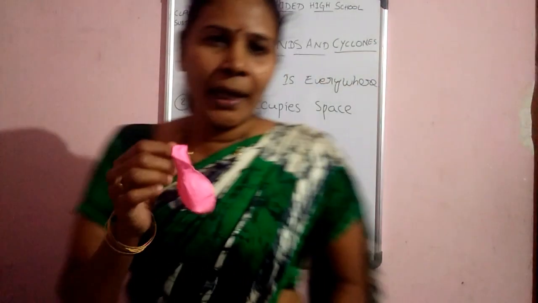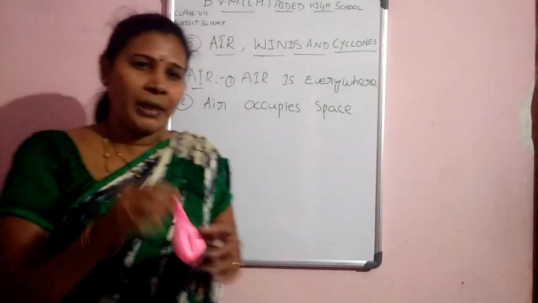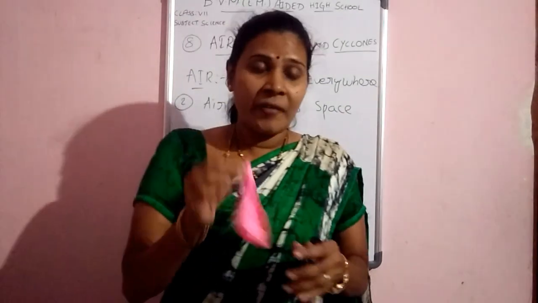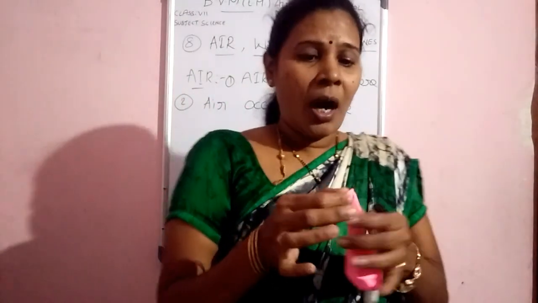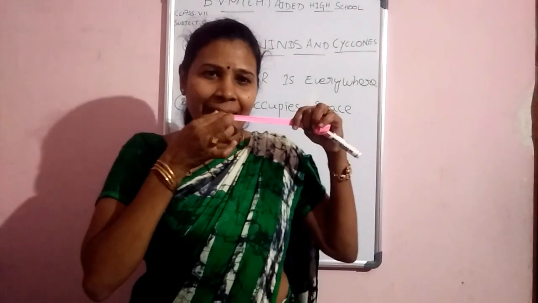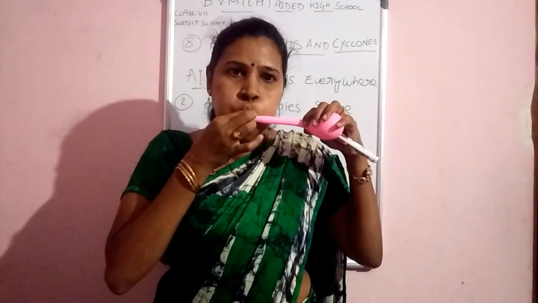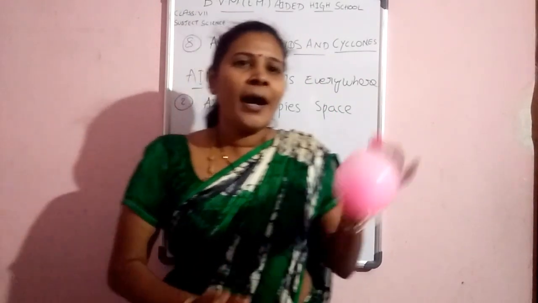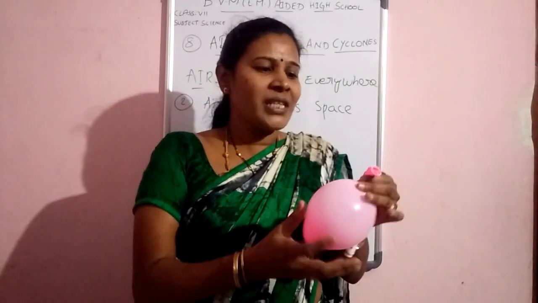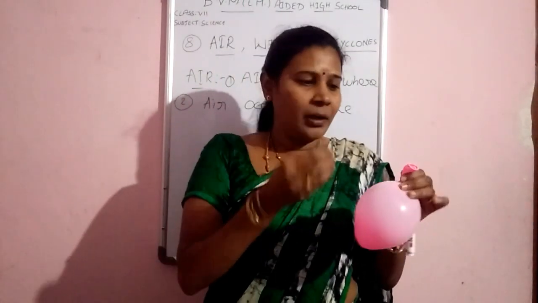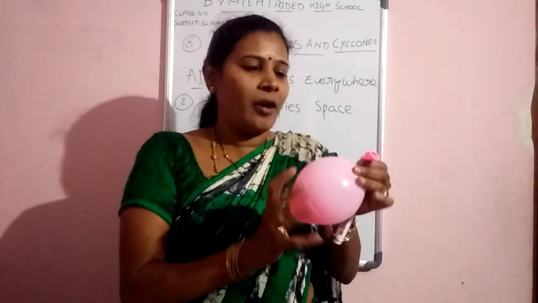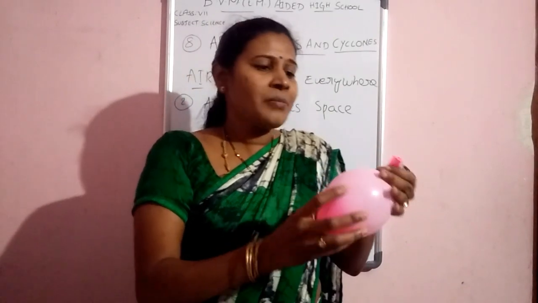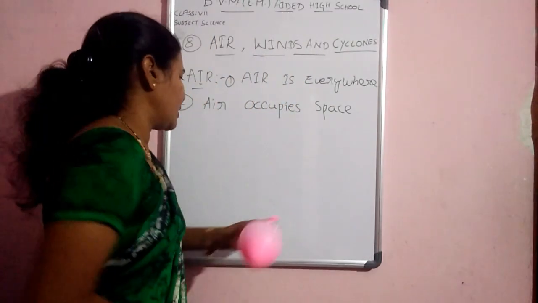Another example: I took a balloon. I am telling about another example of how air occupies space. You blow the balloon like this. Whenever you blow the balloon, outside air goes inside and forms a big size balloon.